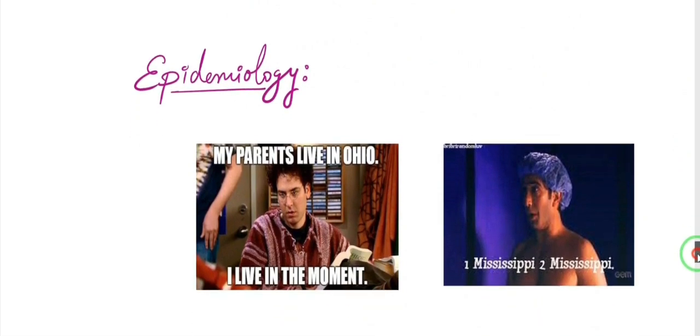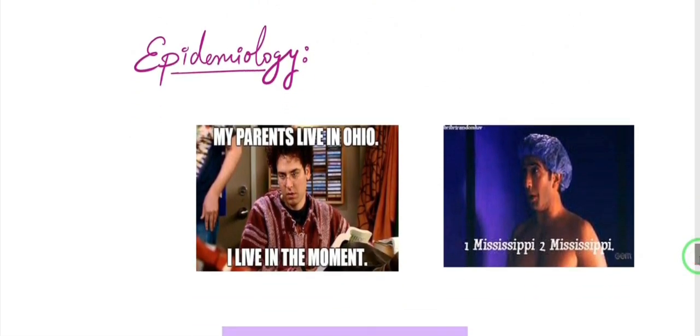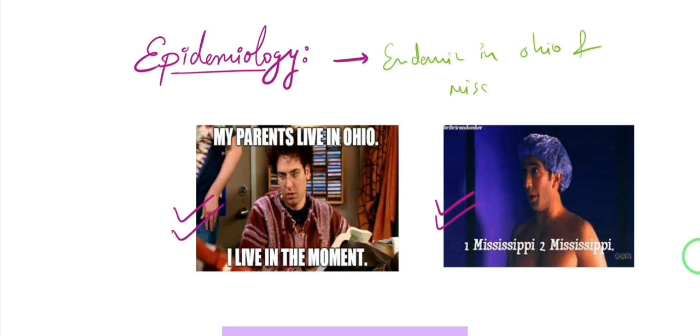Now, the epidemiology. Of course, it is an endemic mycosis, so it is going to be found in particular geographical regions. Again, there is a similarity between histoplasmosis and blastomycosis, in that it is found in the Mississippi River Valley and Ohio River Valley. So it is again going to be endemic in the Ohio and Mississippi River Valley.